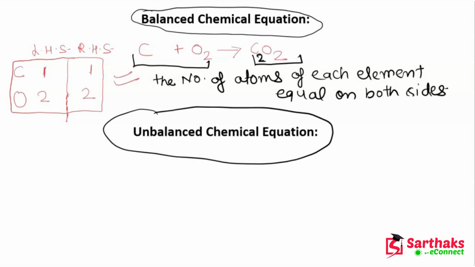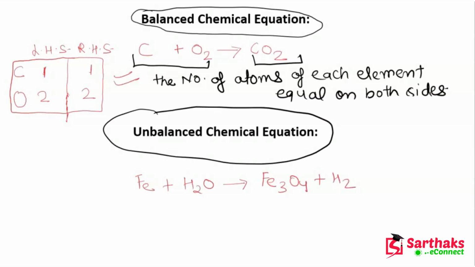So let me erase this from here, and let's talk about unbalanced chemical equation. So what is an unbalanced chemical equation? So guys, let me write down an equation here so that you can understand this. Fe plus H2O equals Fe3O4 plus H2.